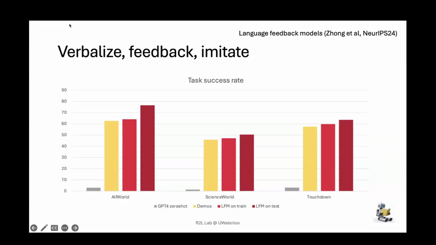I think the more important story is that once we deploy these models, we are able to go to the test environment and identify good behavior automatically and do adaptation there. When we do that, we see fairly substantial gains, which are the final dark red bars. The gray bars here are zero-shot GPT on policy. So you can see that for the foundation model, if you just wanted it to act, it's a fairly difficult requirement, but it's able to provide feedback in retrospect.